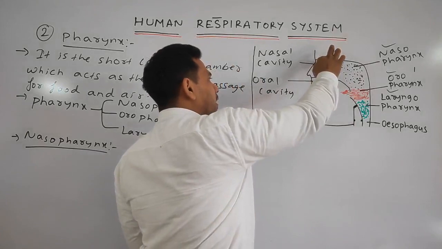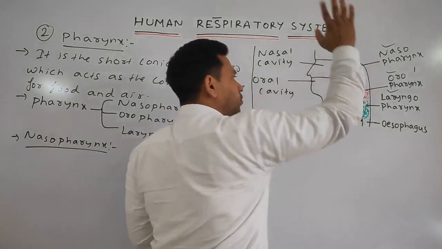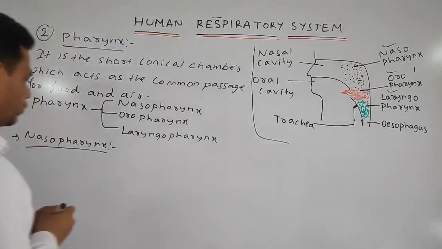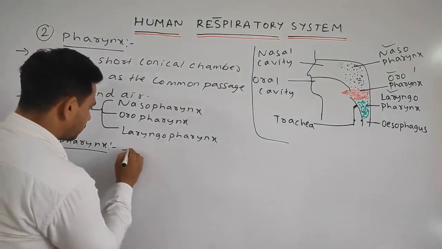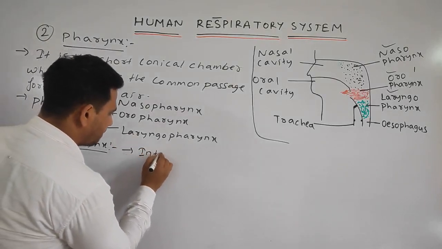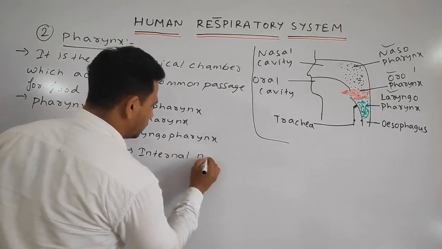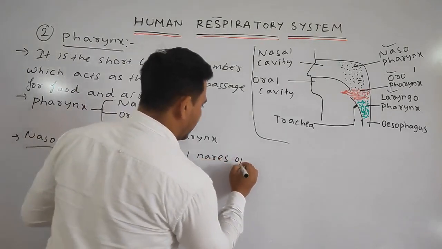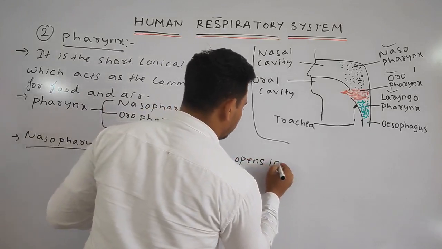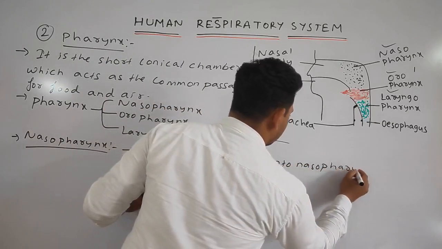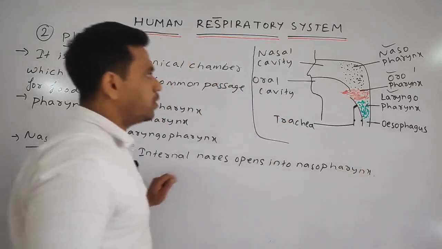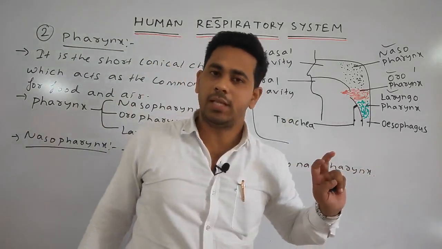Internal nares open into the nasopharynx.